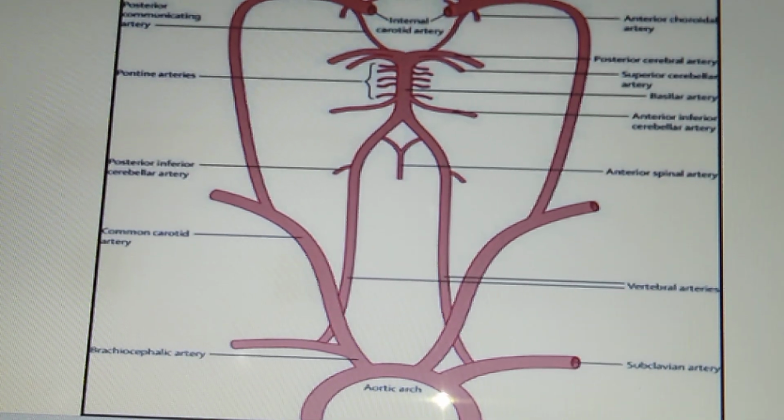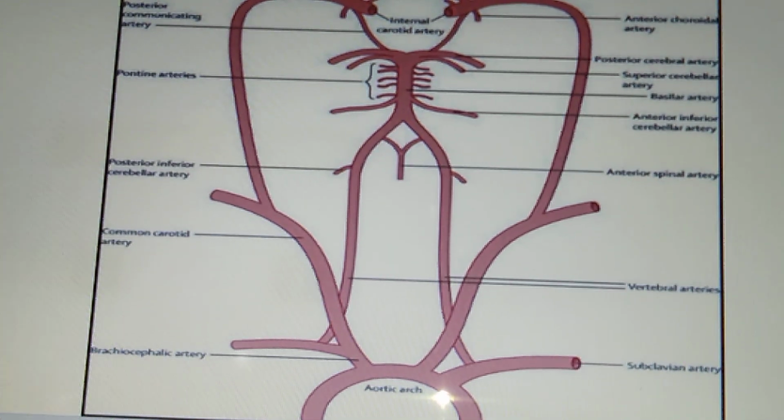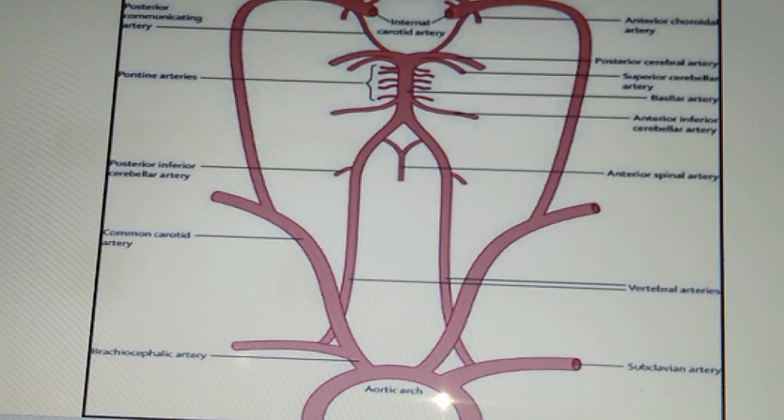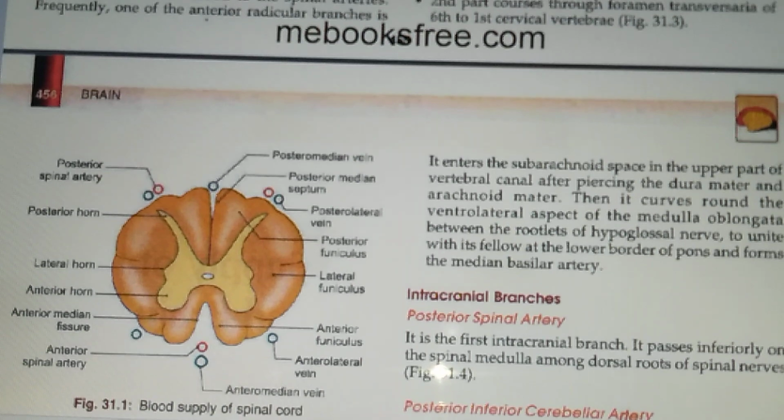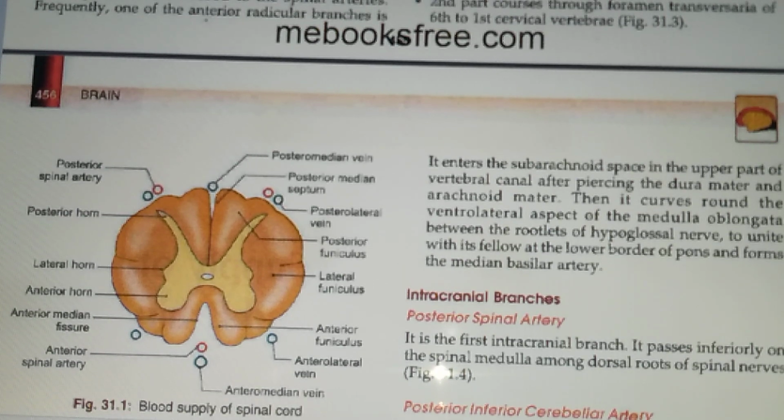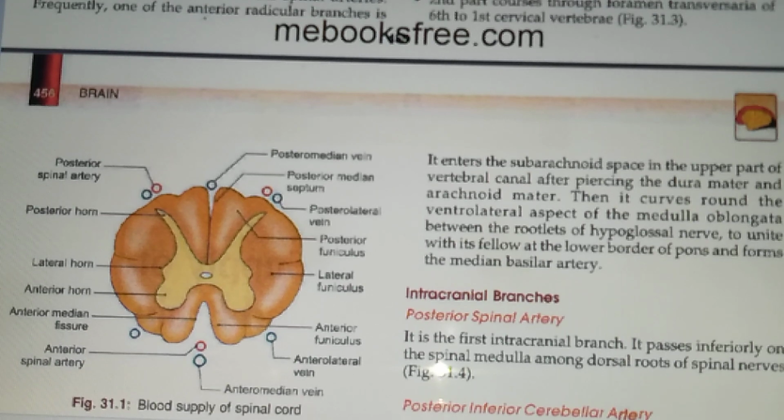Posterior spinal arteries are also the branches of the vertebral artery. The blood from the vertebral arteries reaches only up to the cervical segments of the cord.